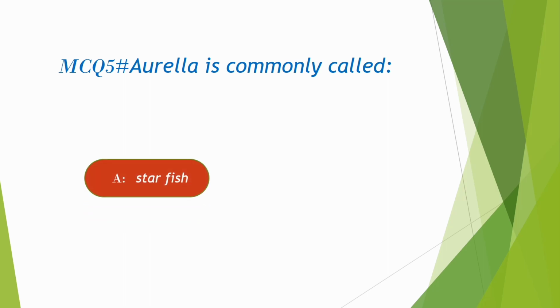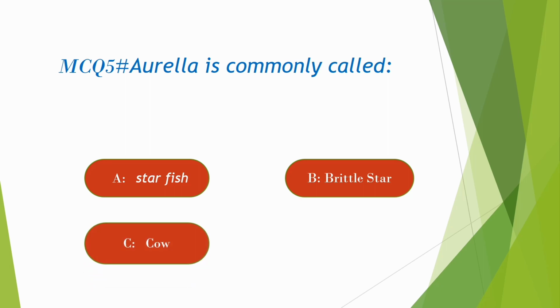MCQ 5. Aurelia is commonly called option A. Starfish, B. Brittle star, C. Cow, D. Jellyfish. Correct option is D. Jellyfish.